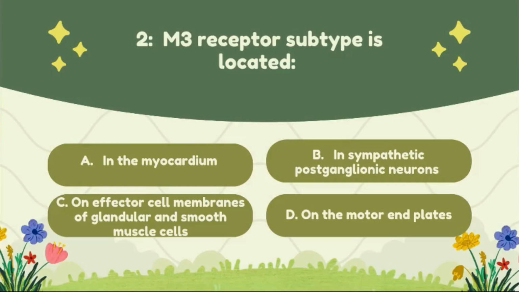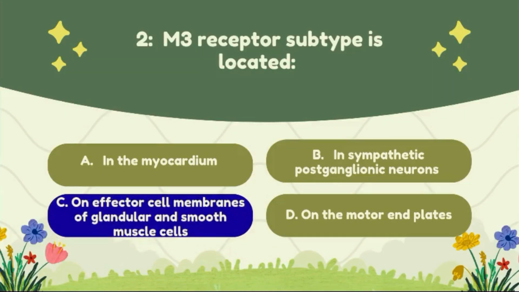Question number 2. M3 receptor subtype is located: option A, in the myocardium; option B, in the sympathetic postganglionic neurons; option C, on the effector cell membrane of glandular and smooth muscle cells; option D, on the motor end plates. The correct answer of this question is option C, on the effector cell membrane of the glandular and smooth muscle cells.